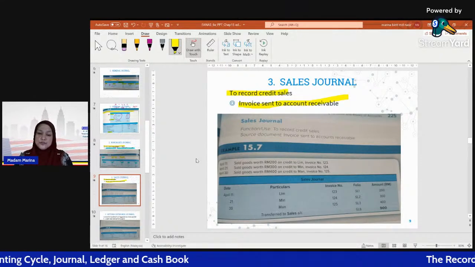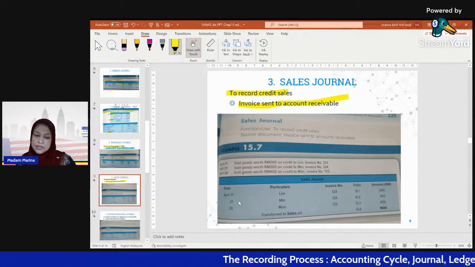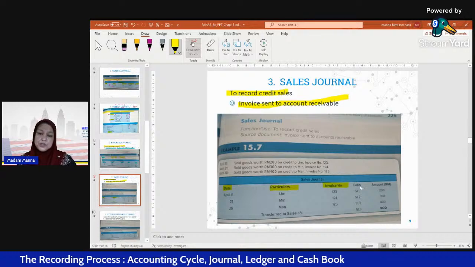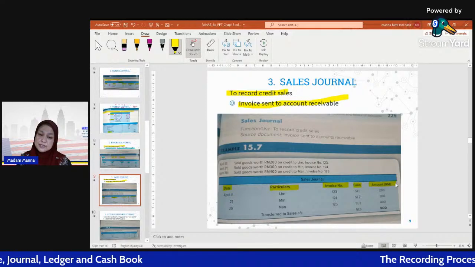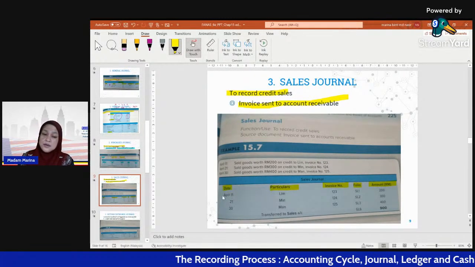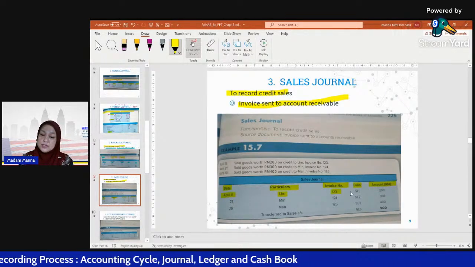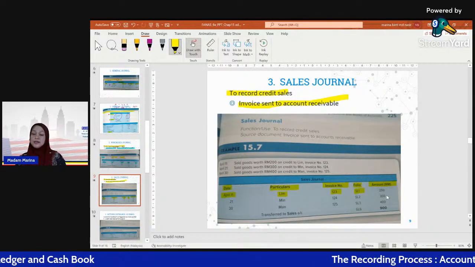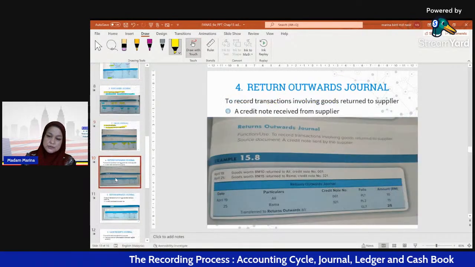Alright, so how to record in the sales journal? Sama je macam purchase journal tadi. We have a date, we have particulars, we have invoice number, we have folio, and we have the amount for that transaction. For example, now we have sales on April 11, Mr. Lim, invoice 123. SL1 refers to sales ledger number 1, right? So this is for the sales journal.